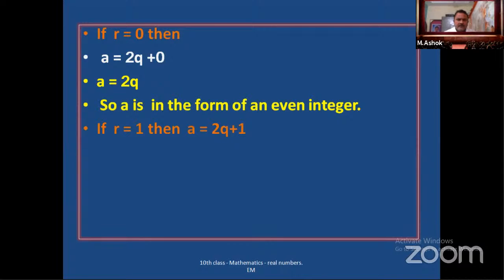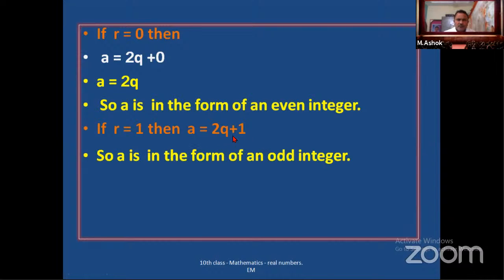So r equals 1, then a is equal to 2q plus 1. So this 2q plus 1 is in the form of an odd integer. Why? Just now I proved 2q is an even number, even integer. So in our number system, even numbers and odd numbers appear alternately.